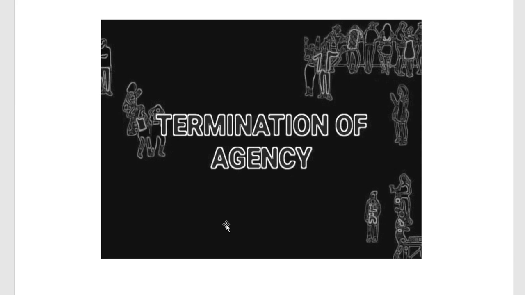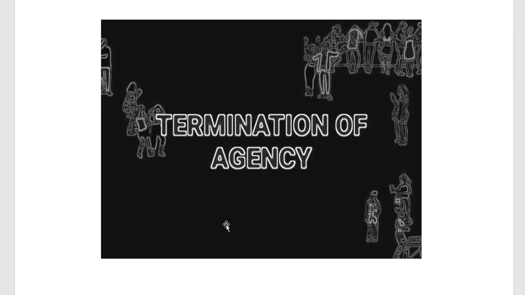Here, termination of agency means the circumstances under which a contract of agency can be terminated. That means we have to discuss which are all the circumstances under which a contract of agency can be terminated.